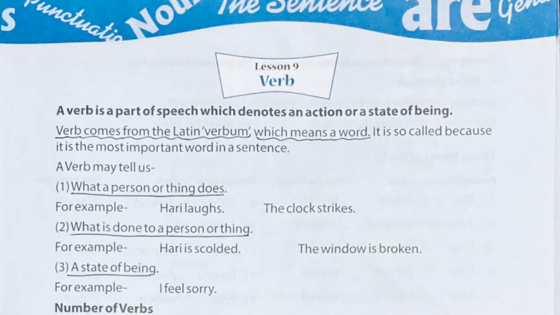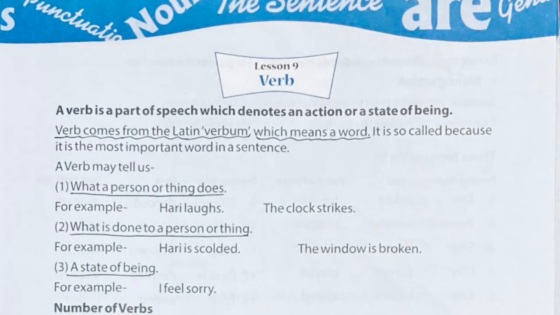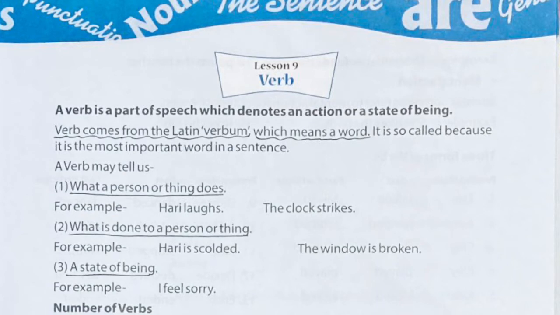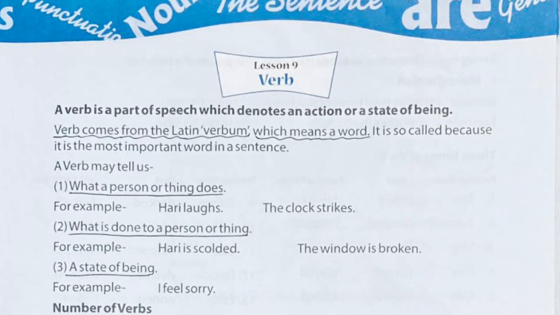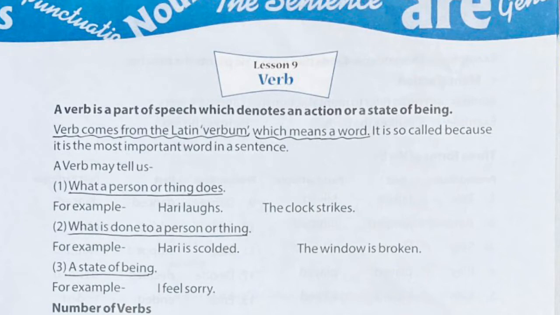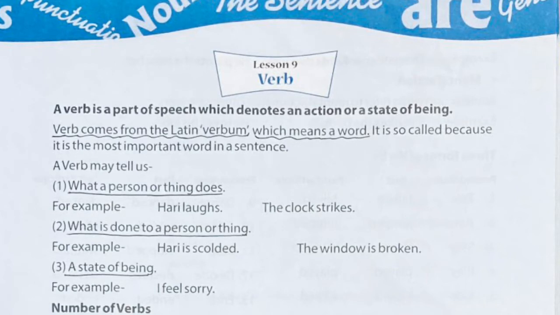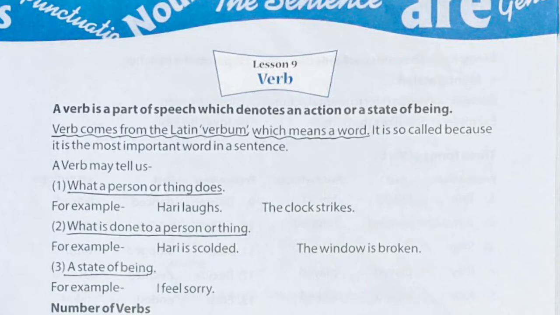Verb comes from the Latin verbum. The word verb, this word comes from Latin word verbum, which means a word. Verbum का meaning क्या है? A word. It is so called because it is the most important word in a sentence. Okay. And next, there are 3 points which are discussed with us.